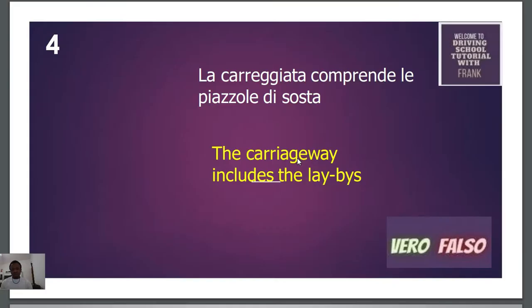So going to question number 4, which says "La carreggiata comprende le piazzole di sosta," which is the carriageway includes the laybys.